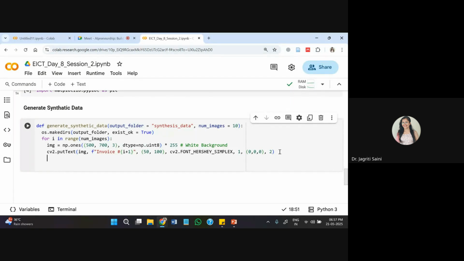Now based on this I can add other details also, like along with invoice I need maybe the total amount that the person has paid. So for this, that could be maybe a static text I'll add. Otherwise you can add it based on the items ordered, but I'm creating a very basic version only.